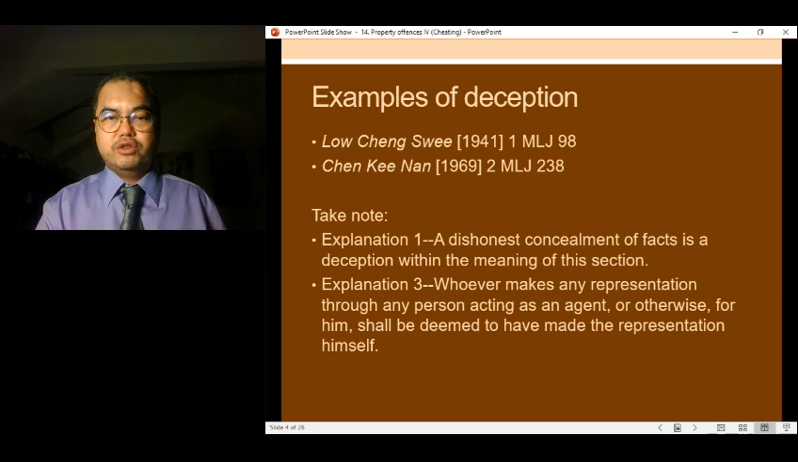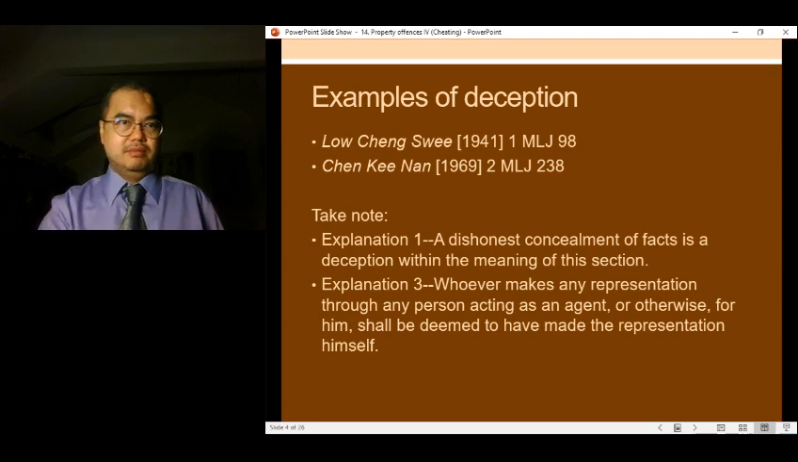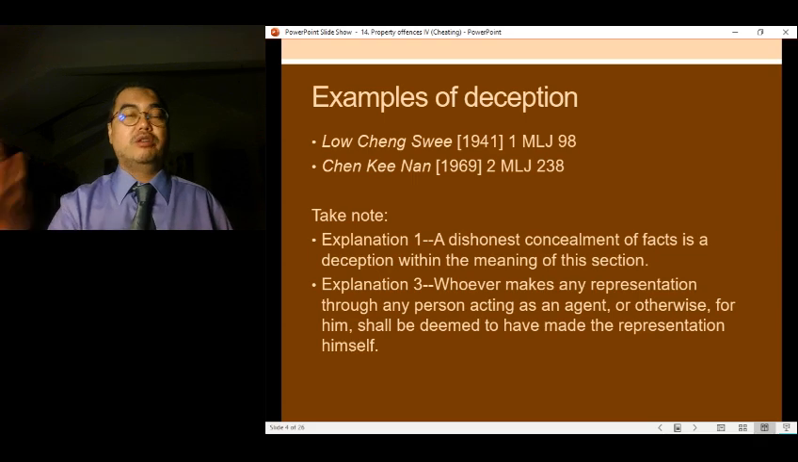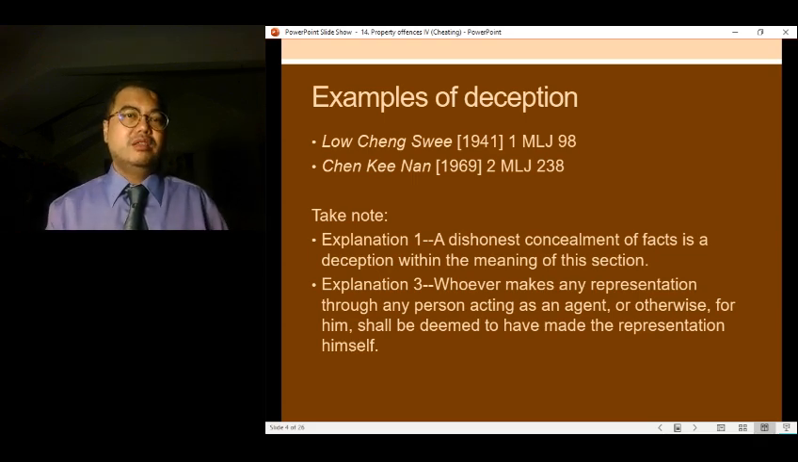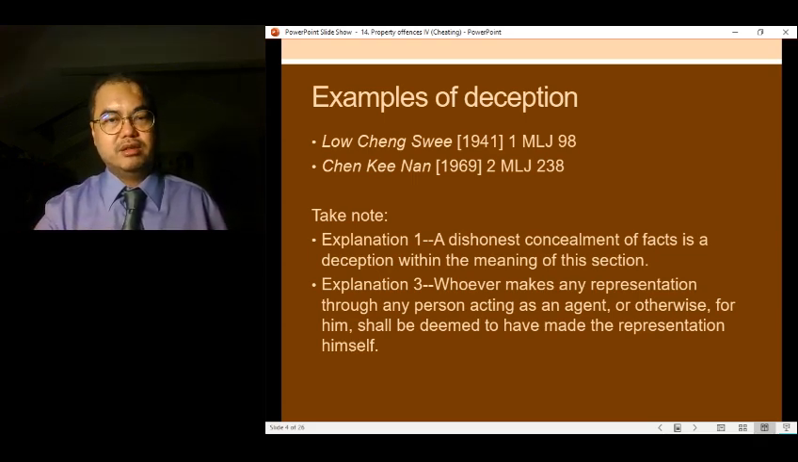And explanation 3 provides that whoever makes any representation through somebody else, it will be considered as if he has made the representation himself, right? He cannot say that I didn't say it, my friend said it, when basically he actually told his friend to say it on his behalf. So therefore, the law considers that he is the one who said it and not the friend who said it on his behalf.